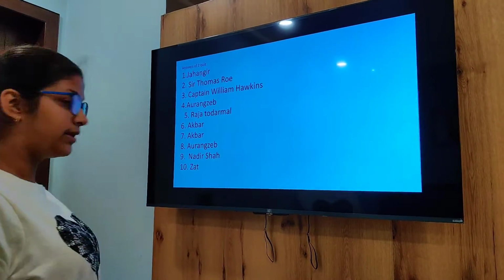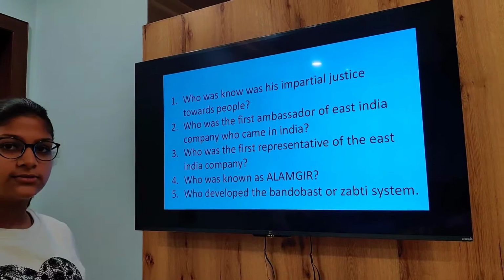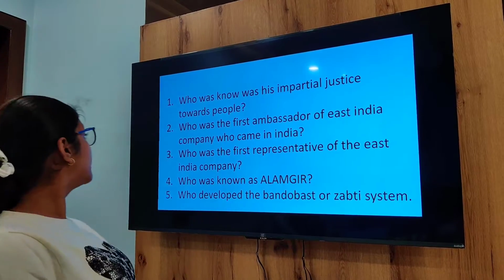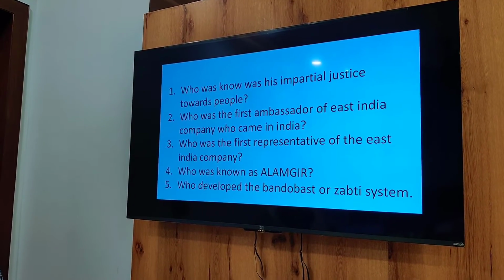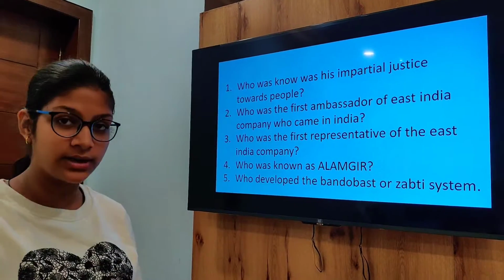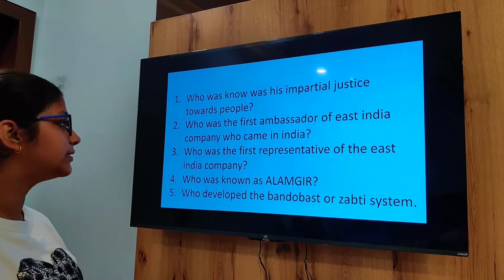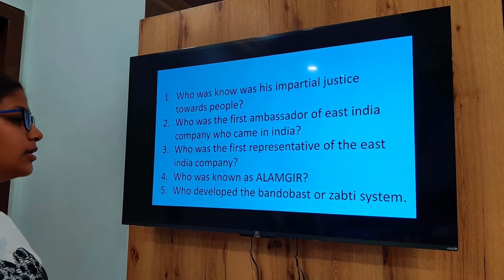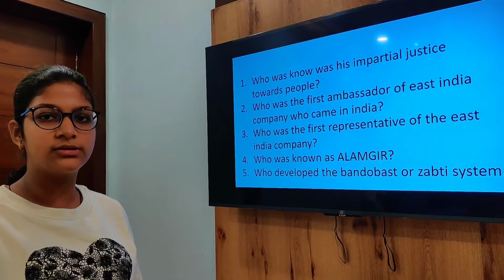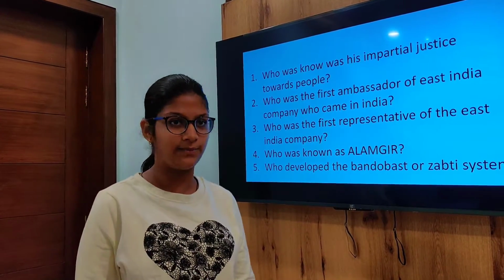So now the answers. The answer to the first question, who was known for his impartial justice towards the people? So the answer is Jahangir. Now the second question, who was the first ambassador of the East India Company who came to India? So Sir Thomas Roe came to India in 1615.